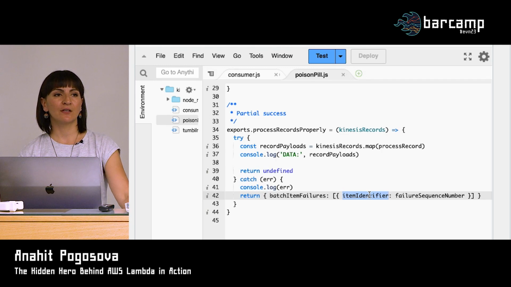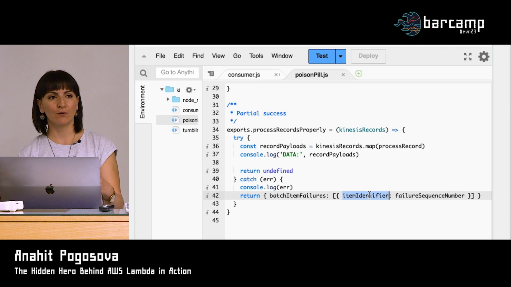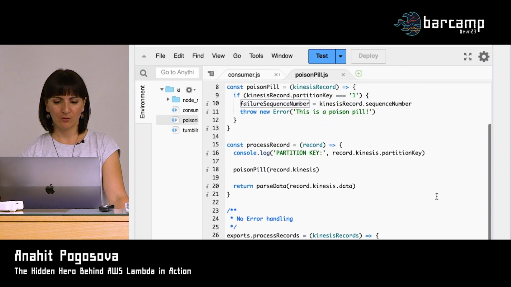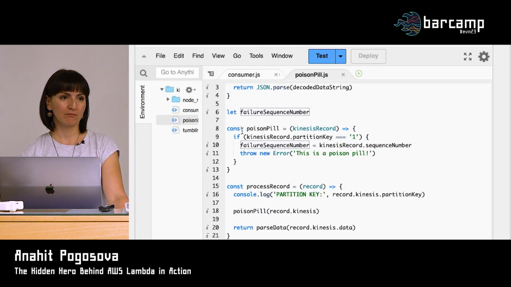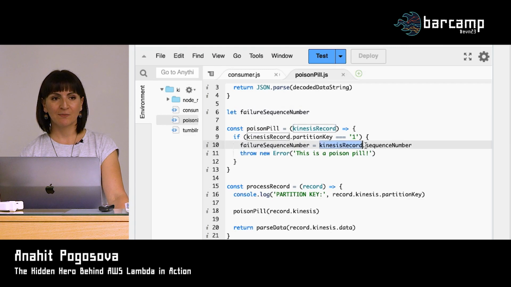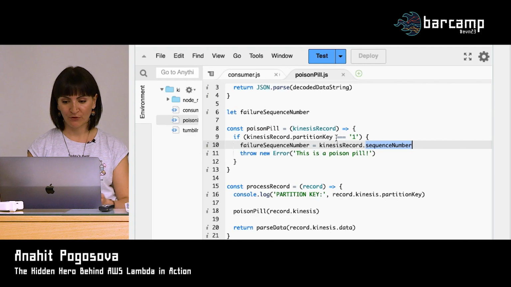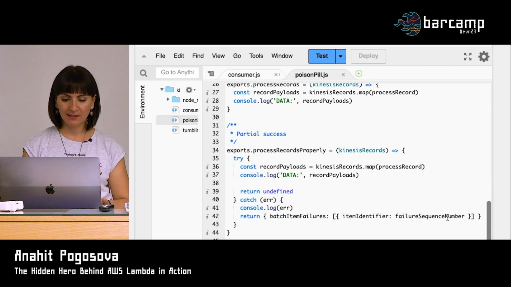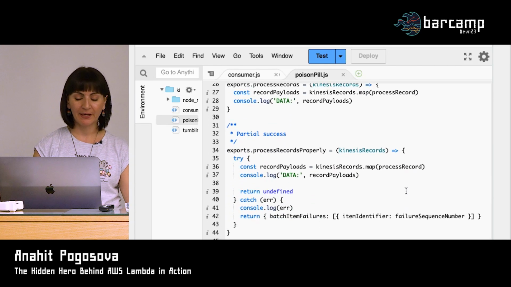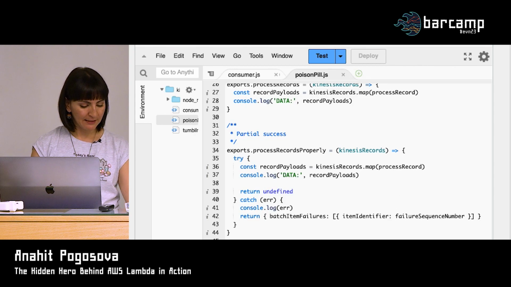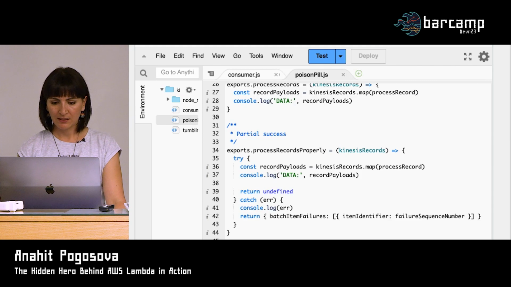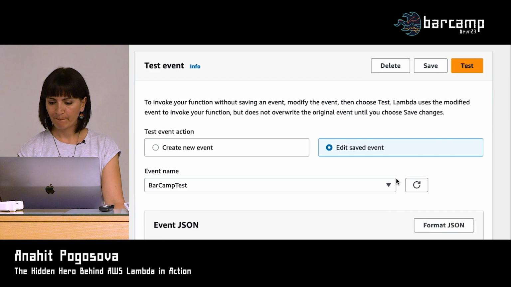So what you need is when the record fails, you return the sequence number of that data to the event source mapping. And here we basically cheat because we know exactly which record we are going to fail, since we fail it ourselves. So we just pick the sequence number from that record. That's part of the metadata, and it's very easy to pick from the record, just like this. So we return that sequence number to our event source mapping, and it should work like that. Let me see. Yeah, let's test it. I guess that should be enough.